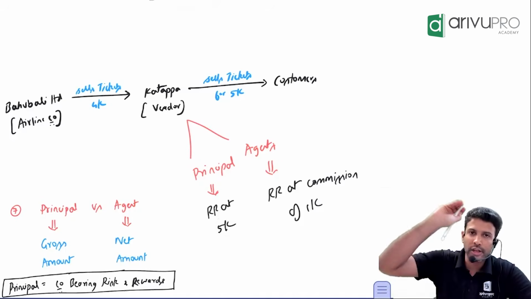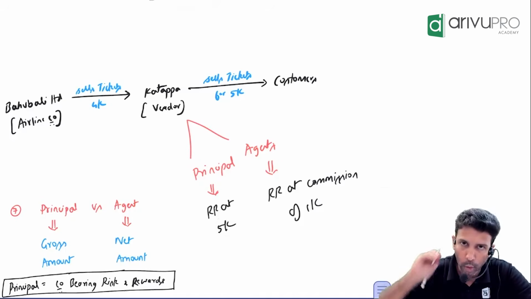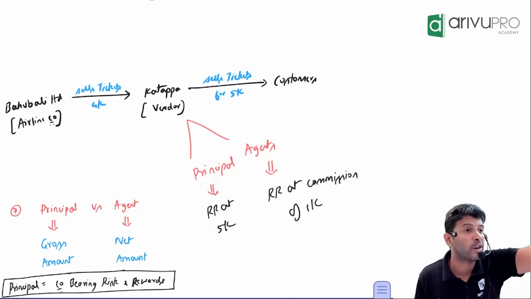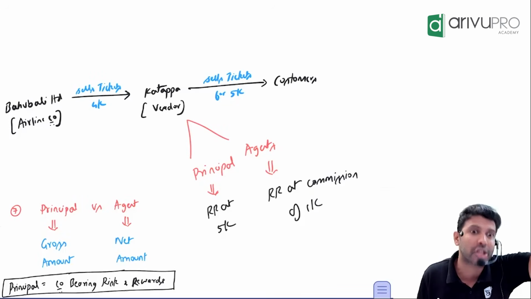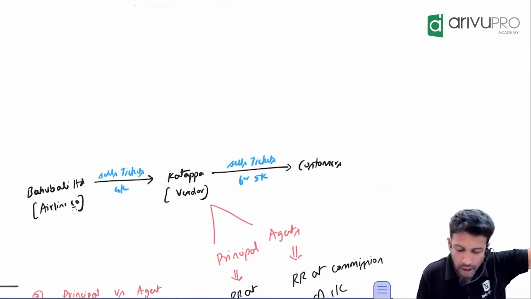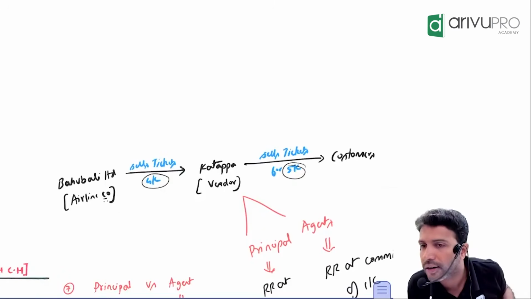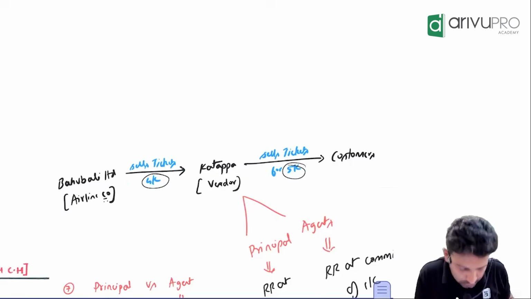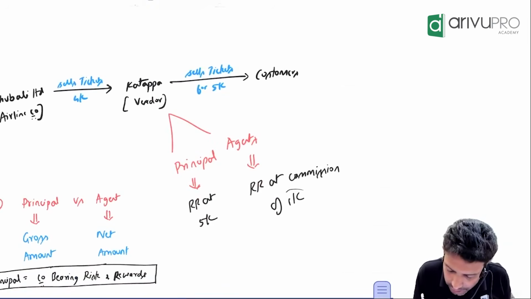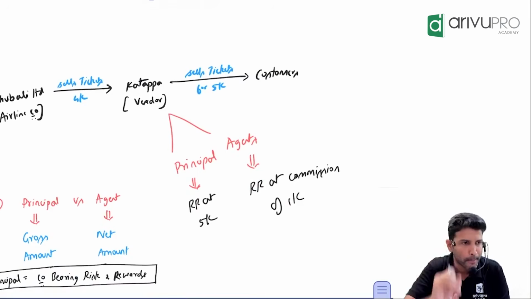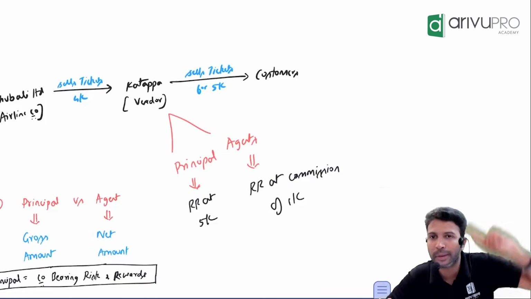But suppose you can prove Katappa is an agent, then you will recognize the revenue at net amount. Net amount means commission. How much is the commission for Katappa here? Purchase for 4,000, sale for 5,000. So how much is the commission? 1,000. If Katappa is an agent, revenue will be booked only to the extent of 1,000. This is the implication or the effect of principal versus agent.